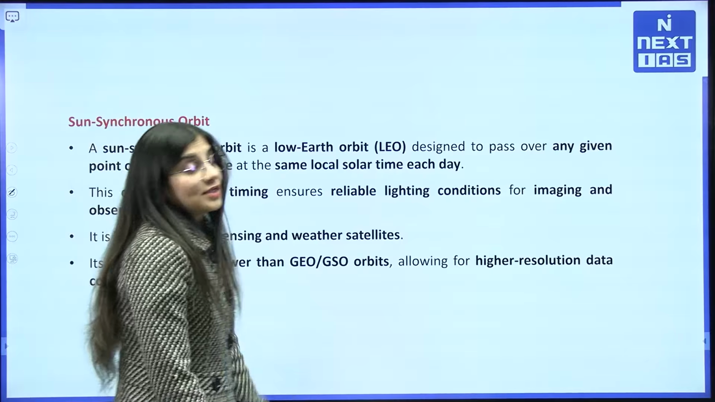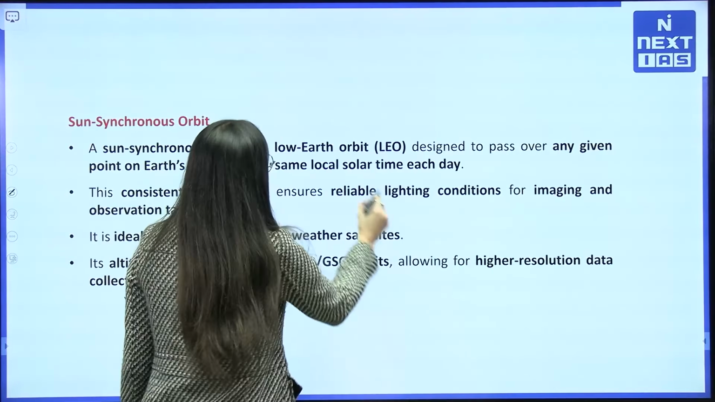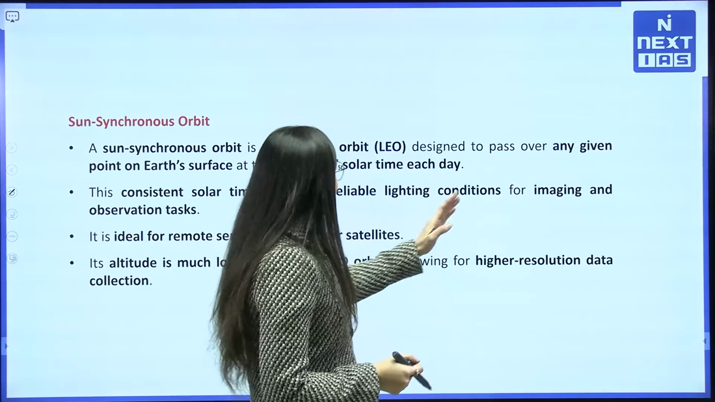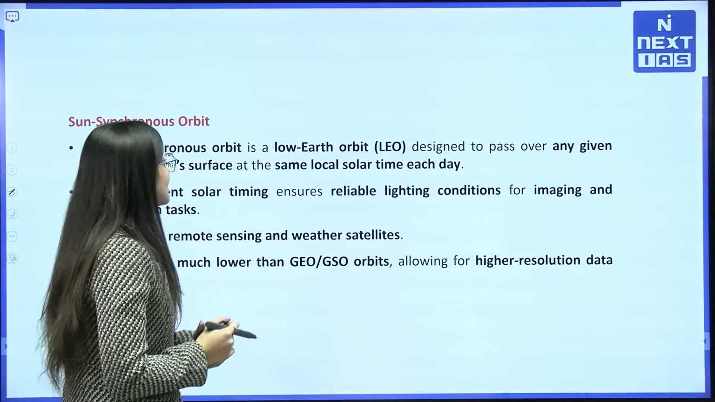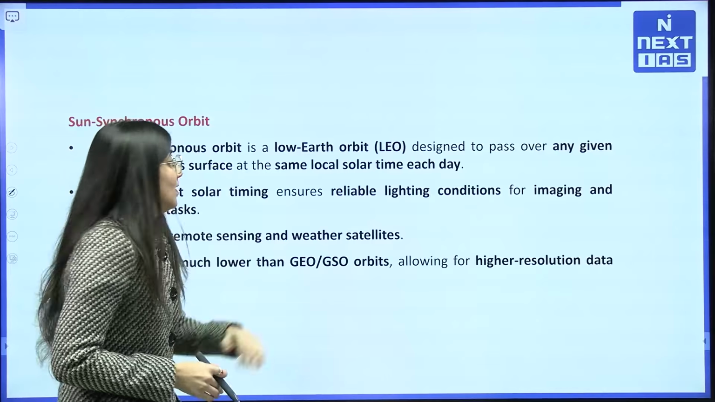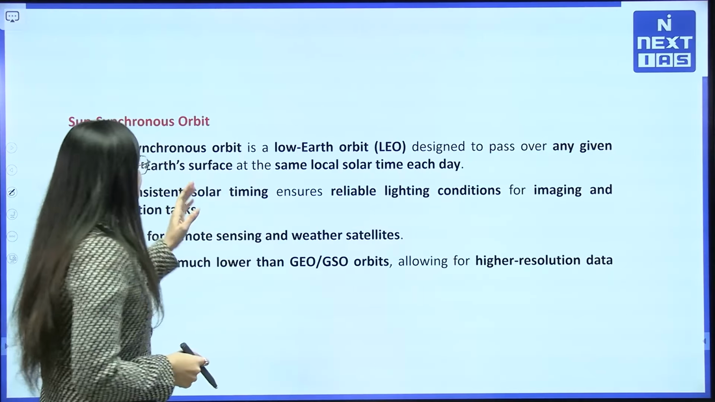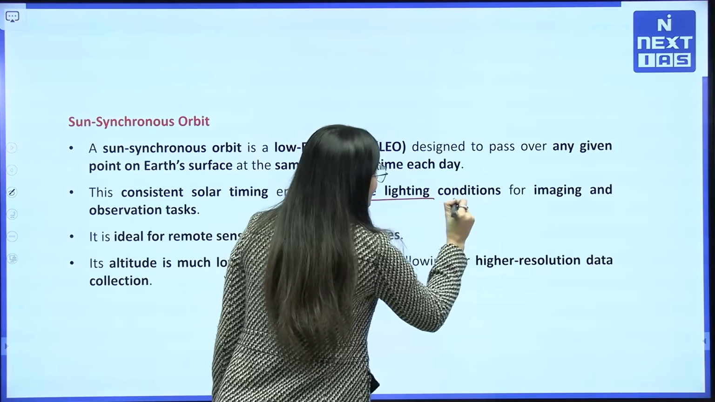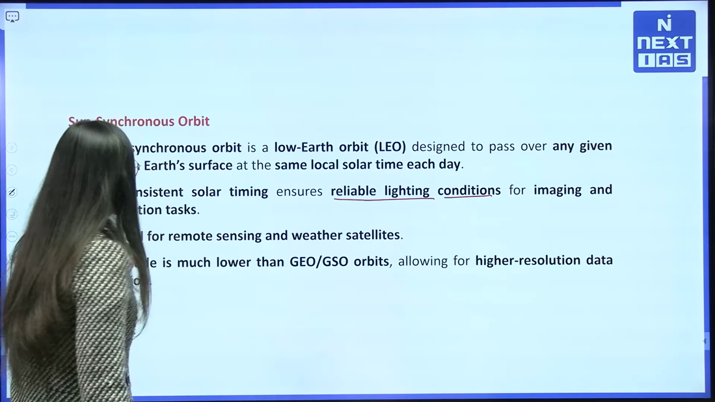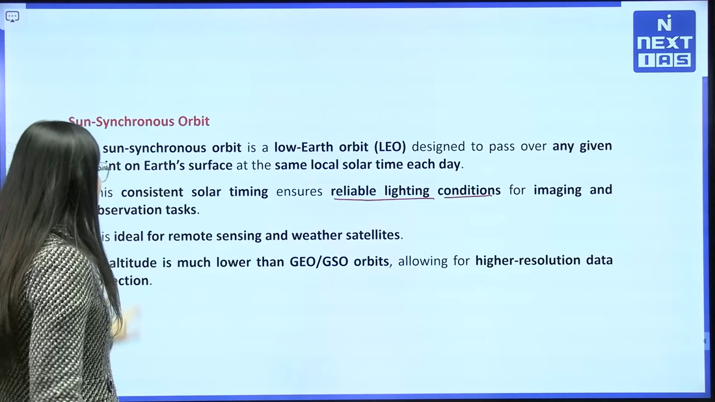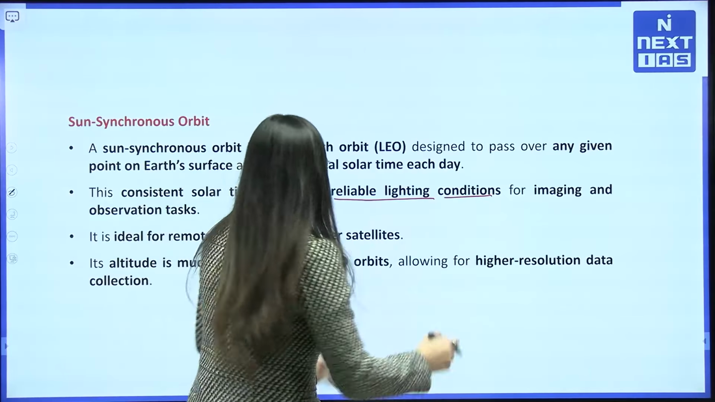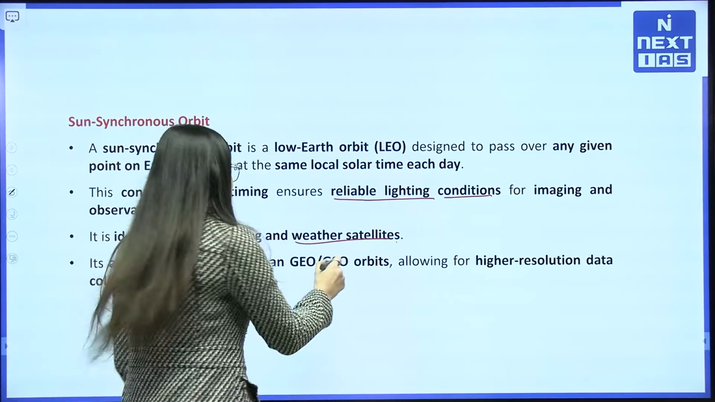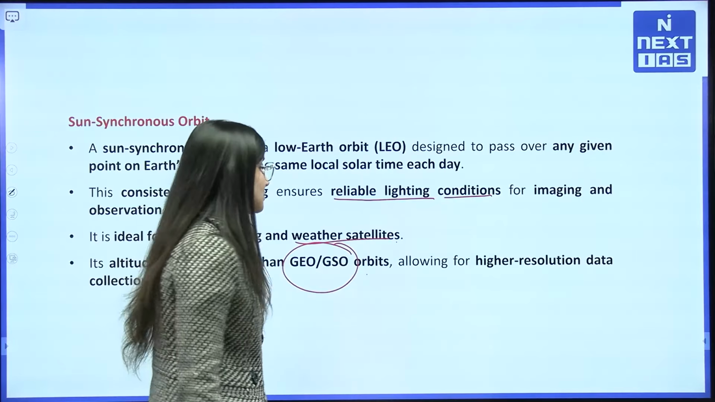So what is sun synchronous? Sun synchronous orbit is a lower Earth orbit which is designed to pass any given point on Earth's surface at the same local solar time each day. This consistent solar time ensures reliable lighting conditions for imaging and observation tasks. It is ideal for remote sensing and weather satellites also. Its altitude is much lower than GEO and GSO orbits.